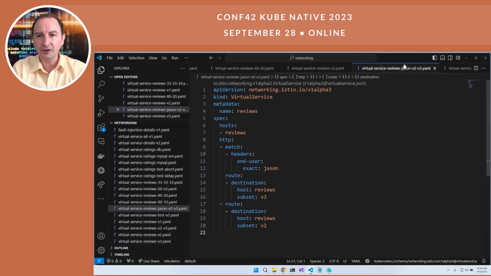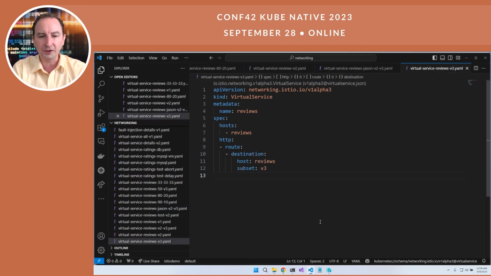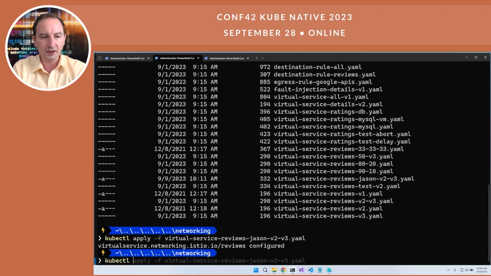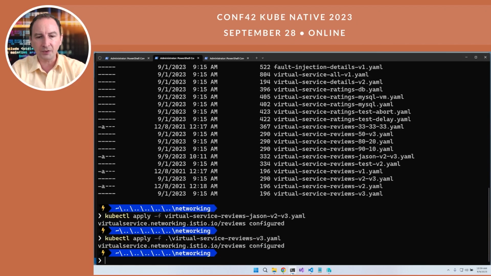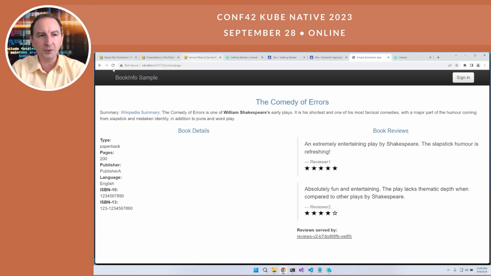Now that we've gotten version 3 ready to go, let's flip over exclusively to version 3. kubectl apply -f virtual-service-reviews-v3. And now that we're exclusively in version 3, we always have the stars in red color. Now we were able to upgrade through these versions with no downtime.